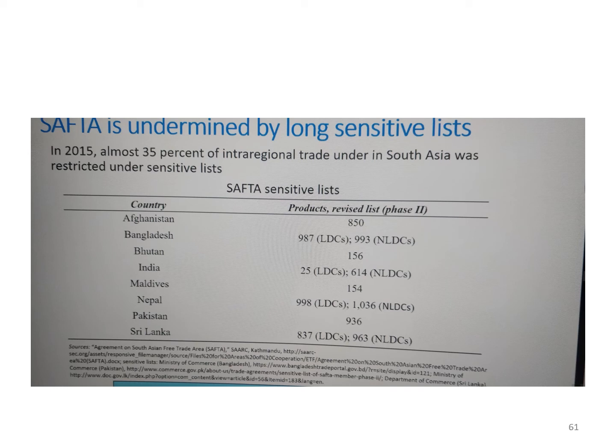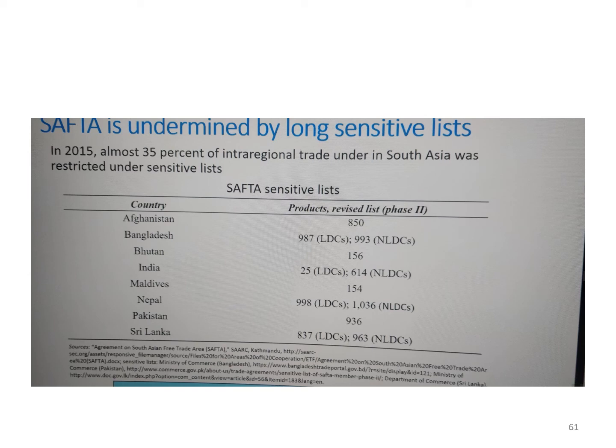If you look at the trade liberalization process among the South Asian countries, the South Asian free trade area has also not flourished. In fact, it is undermined by the sensitive list. This is the list of products in which countries are hesitant to trade.